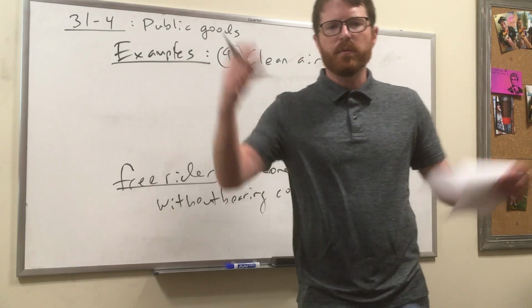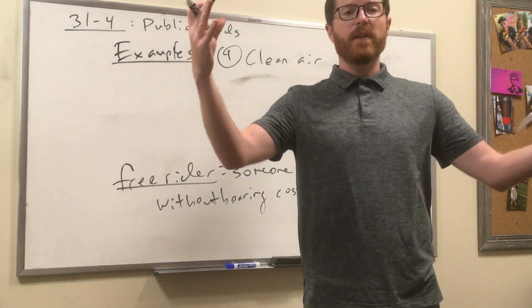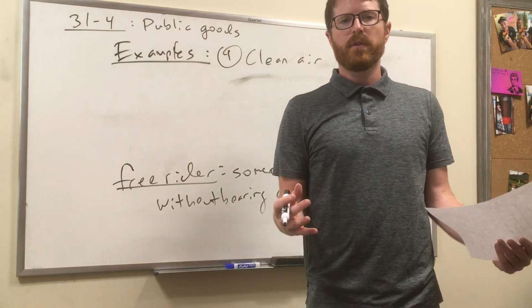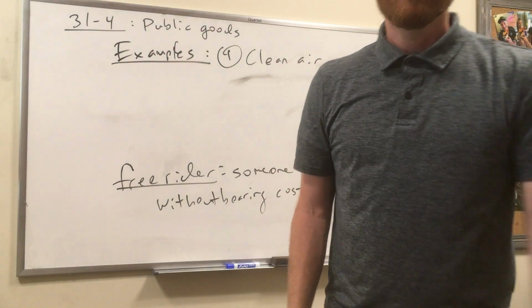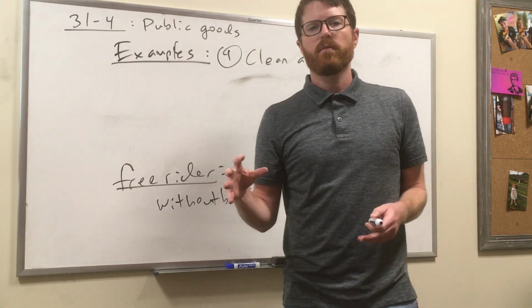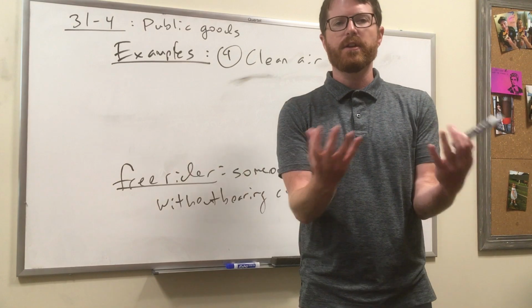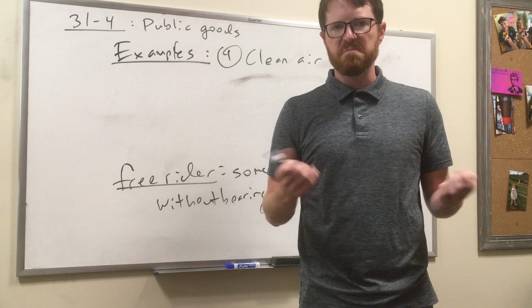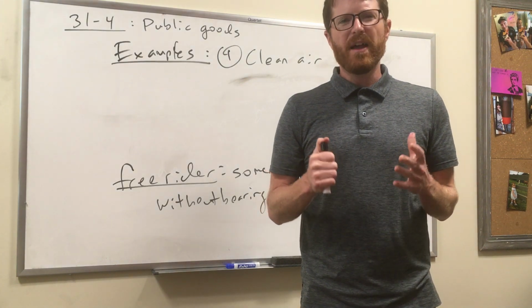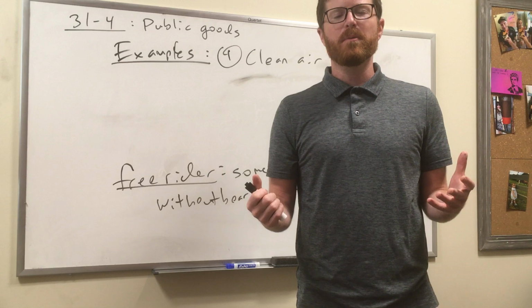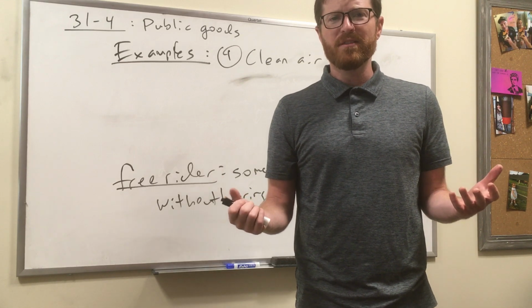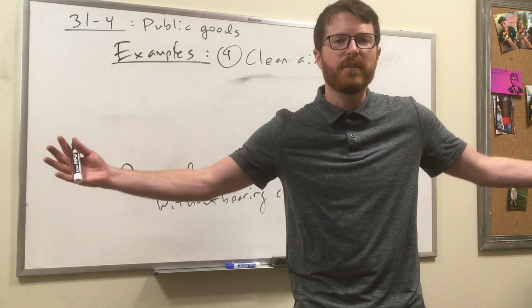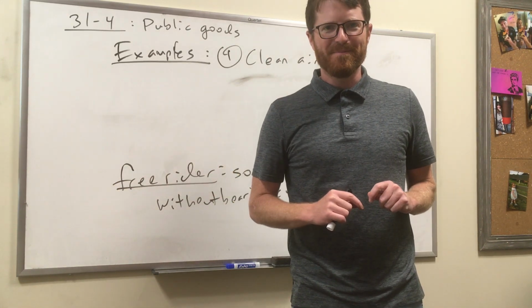For example, let's say that there's some pollutants in the air and there's a way to get those pollutants out of the air. We've got this particulate matter in the air, and in our city we're trying to clean it up. So imagine somebody comes to your door and says, for $1 million we can clean the air. If we can get $1 million rounded up, we can clean the air. How much would you like to pay to keep the air clean, to get the air pristine? Think about that as an individual. If there are 100,000 people who live in your city, you giving $10 isn't going to do anything, right? So you might just say, I'm not going to pay, and hope that everyone else does. That's the free rider problem, okay?